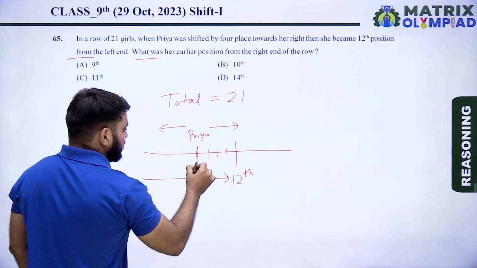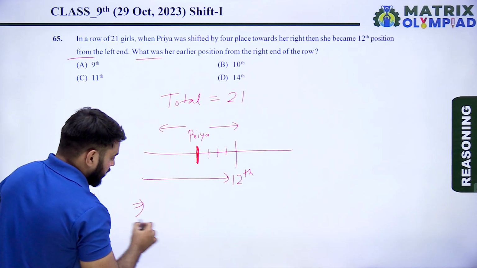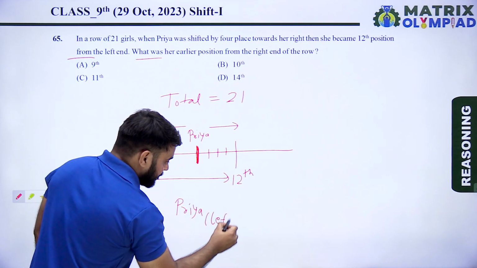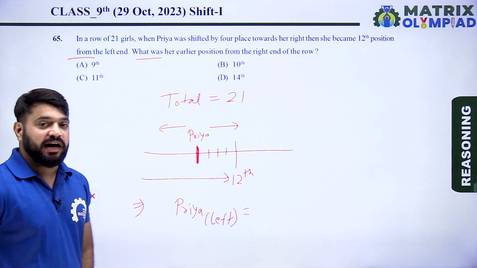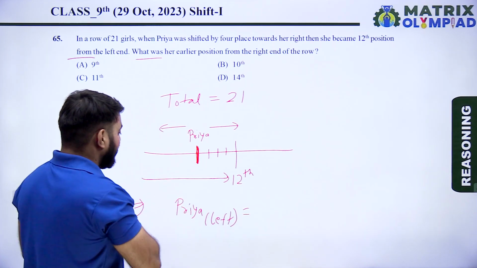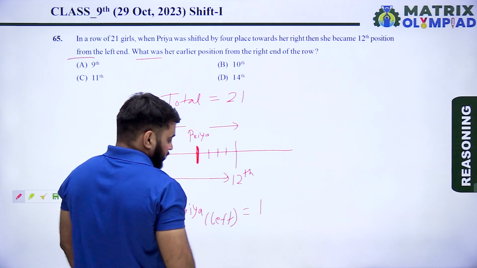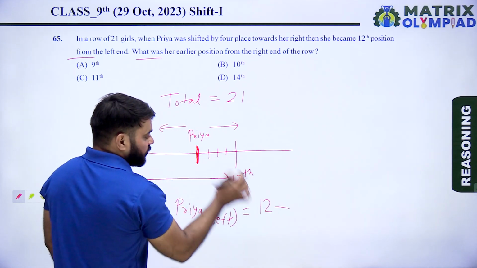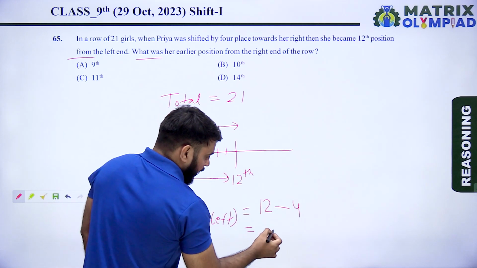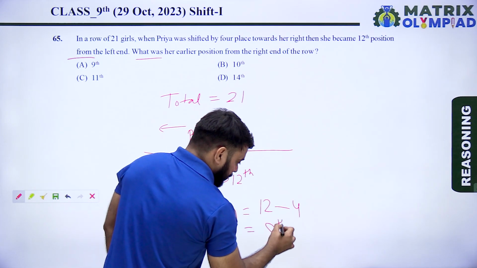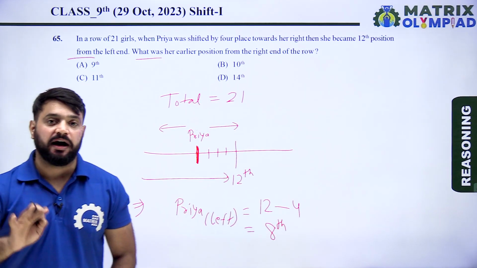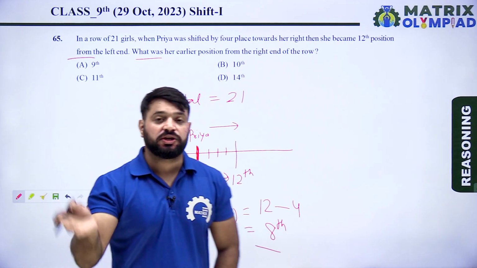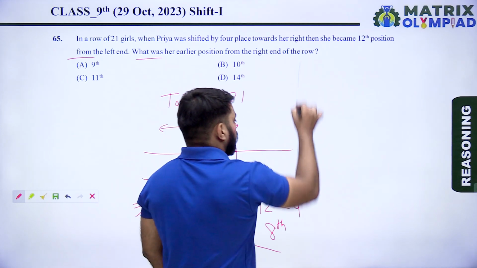So first find the earlier position of Priya from the left end. Priya's earlier position is 12 minus 4, which is 8. So the earlier position of Priya from the left end is 8. Now find the earlier position of Priya from the right end.